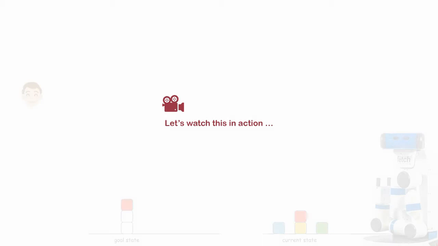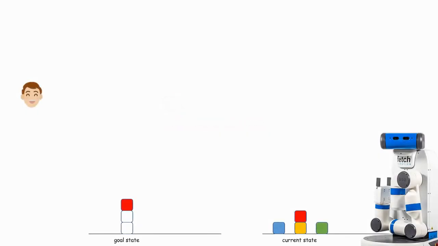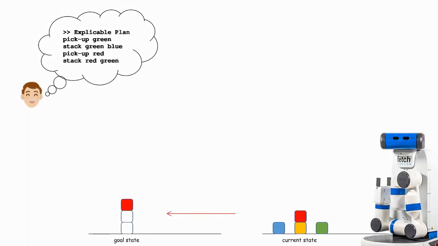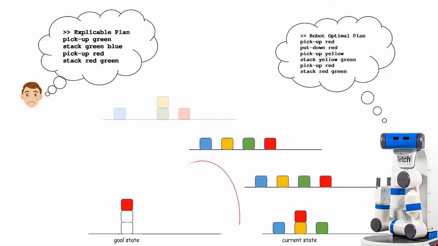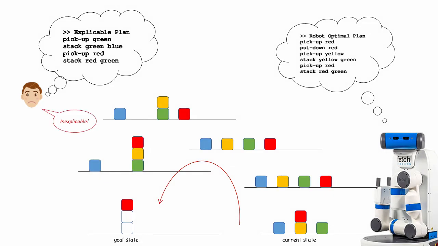Here, the goal of the robot is to create a tower of height 3 with the red block on top. An expected plan here involves stacking the green block on the blue block, and then putting the red block on top. But the robot takes a roundabout route by unstacking the red block first. This, however, makes sense once the robot annotates the blue block as unreachable.